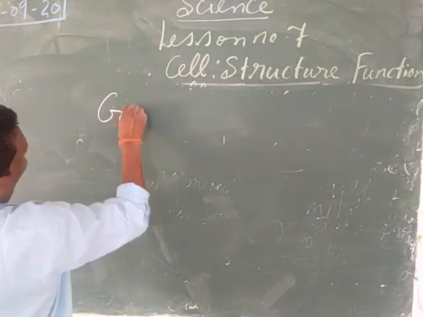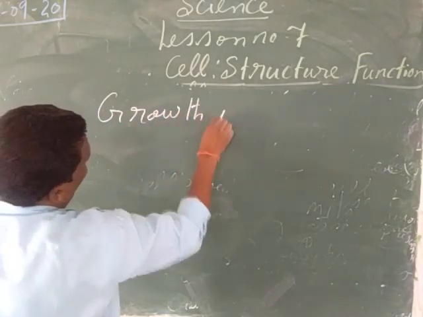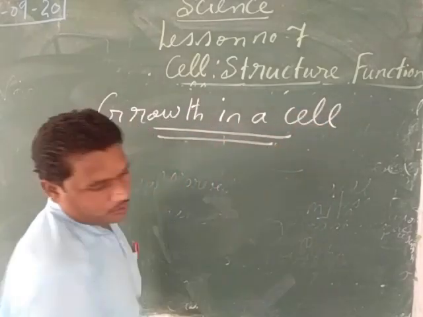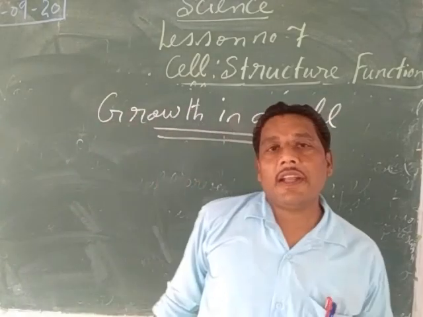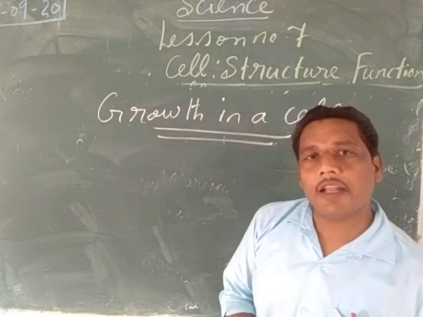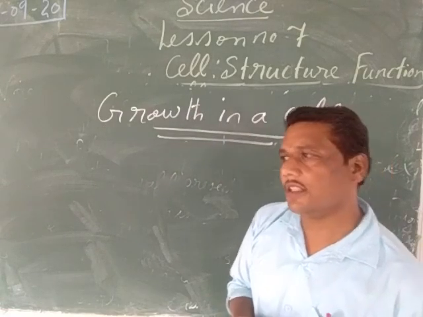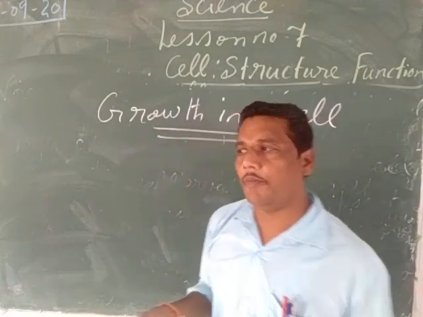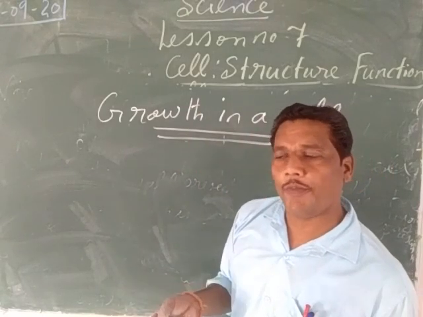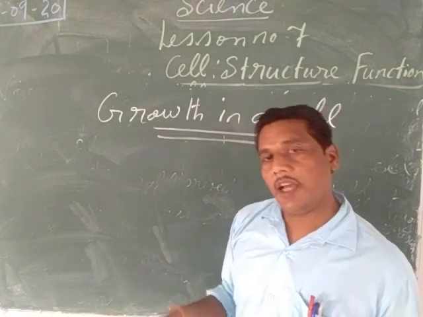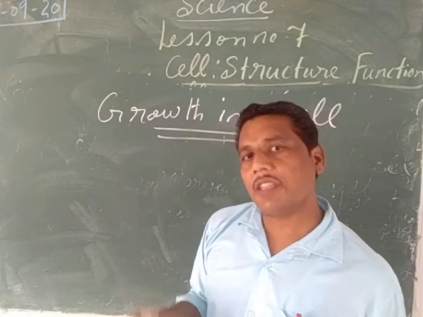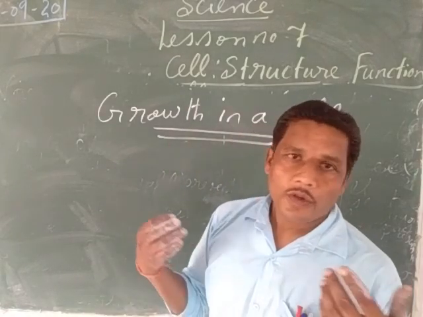Now growth in a cell. My children, how does the cell grow? Actually, when the cell reaches a certain size, the cell multiplies. When the cell becomes mature, it divides into 2 equal parts, and 2 new cells are formed. Again, when these 2 new cells become mature, they will once again divide and form 4 cells.